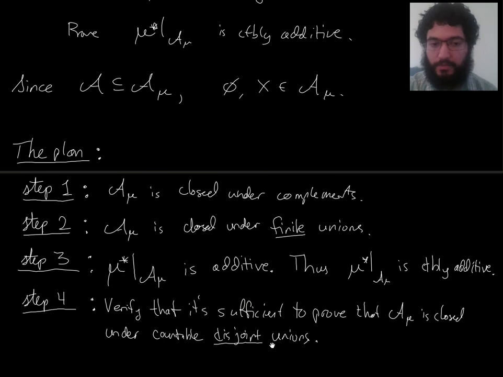That's not normally something that's going to work. It's going to work here because when we reach step 4, we will already know that A mu is an algebra of sets. So this sufficiency of considering only disjoint unions requires already knowing that we have closure under finite unions.